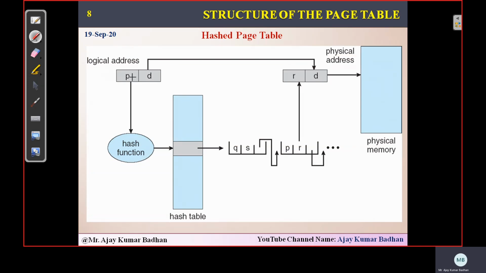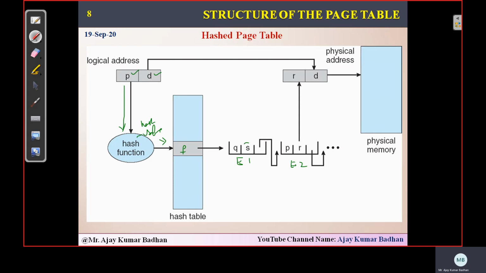Now the CPU generates a logical address which consists of a page number and displacement. That page number we are giving to the hash function. Now this hash function will generate a hash value which will act as an index, and there we are going to store the information that will consist of the frame number. Okay, now as I told you, the elements present in this will be stored in sequential order using a linked list. These are the elements. This is element 1, I'll just write a shortcut here. This is your element 1.